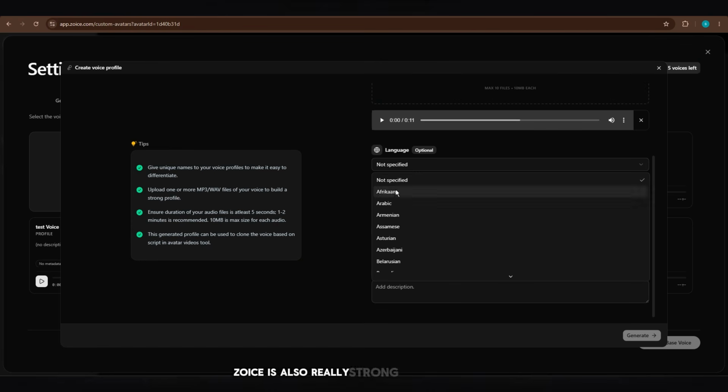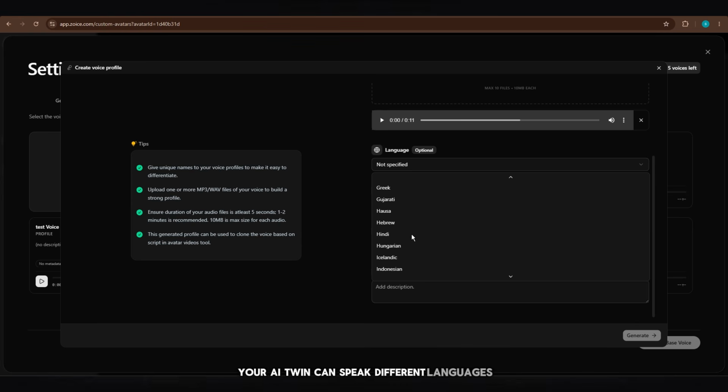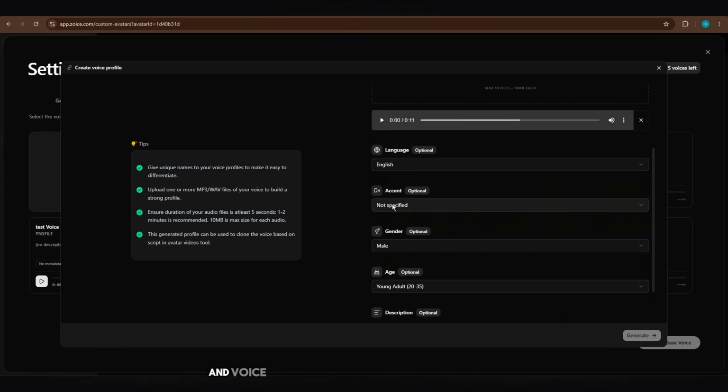Zoice is also really strong for multilingual content generation. Your AI twin can speak different languages while still maintaining your appearance and voice style. That's incredibly useful for creators targeting global audiences. And overall, the platform feels modern, scalable, and focused on realistic AI humans instead of just basic talking avatars.